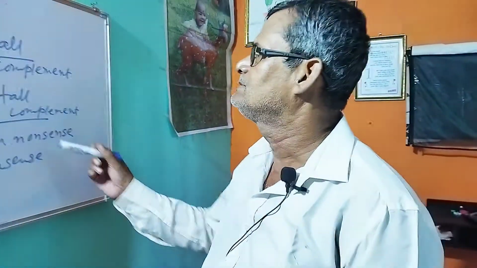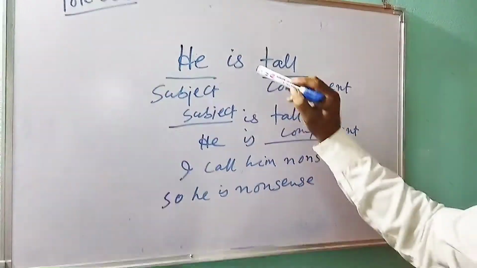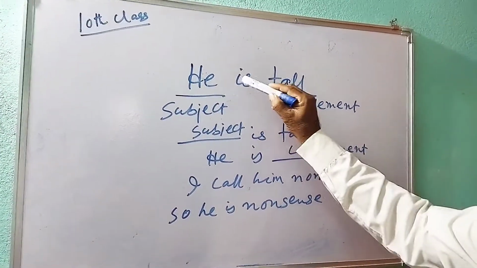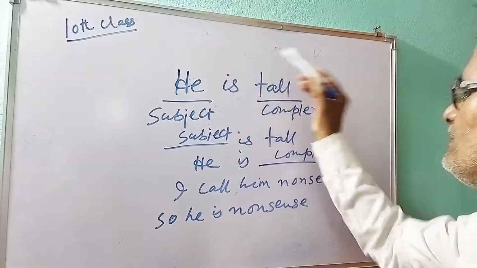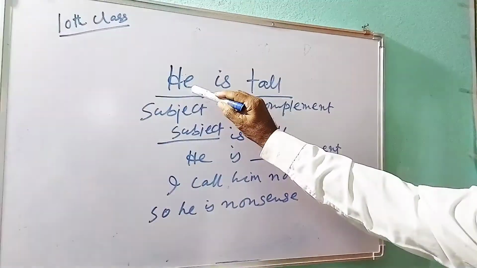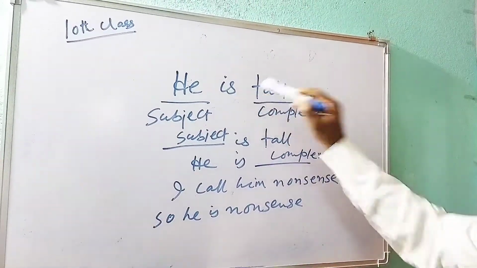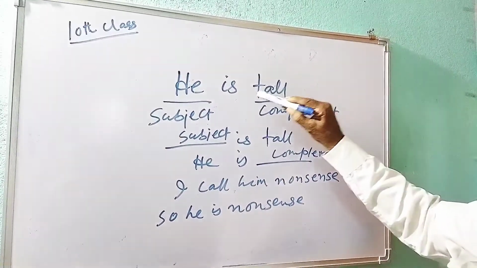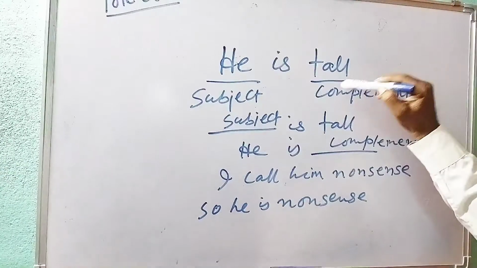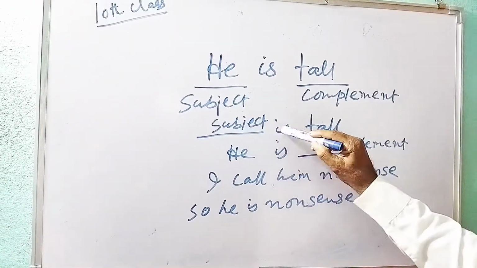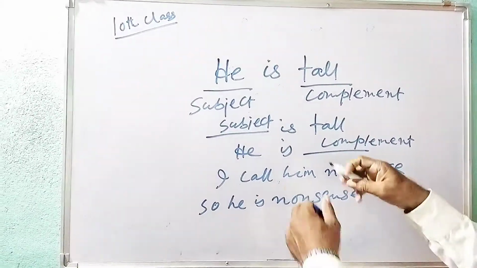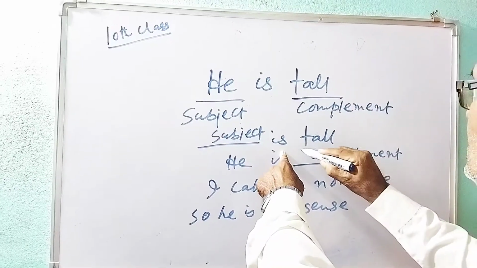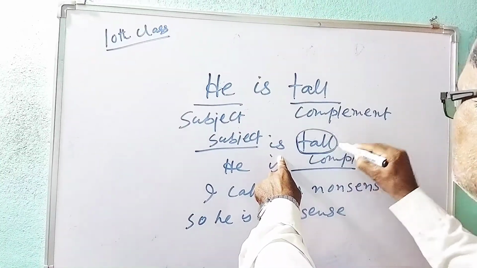Okay. Let's see, I have already told you how to identify complements. He is tall. Any word or words used before is is definitely a subject. Any word used after is a complement. He is tall: subject, verb, complement, or SVC. Now let us see. As I have told you, all the words after is are complements. So dash is tall, this person is subject. He is dash, this person is complement. So any word used after is is your subject complement.